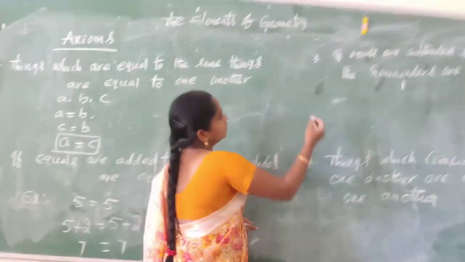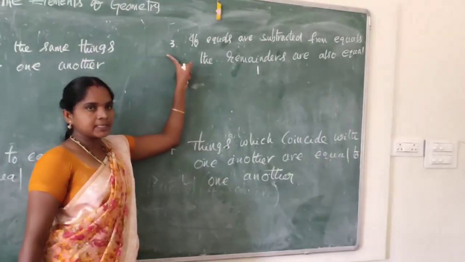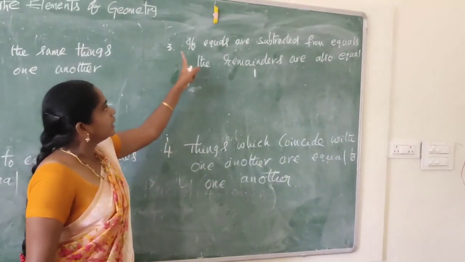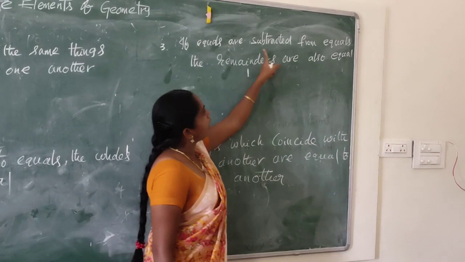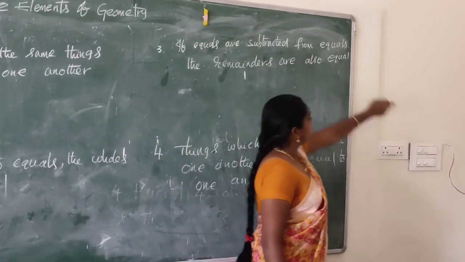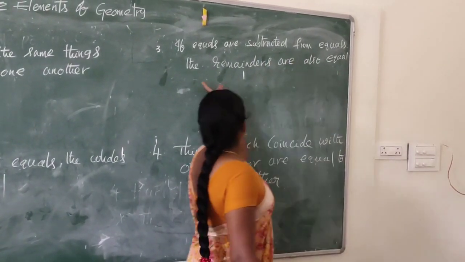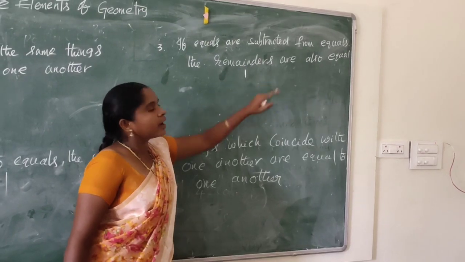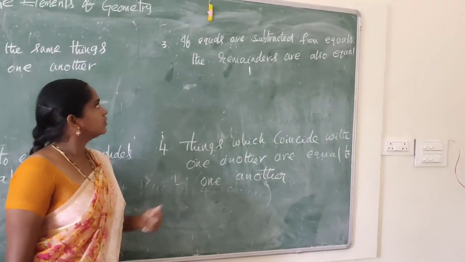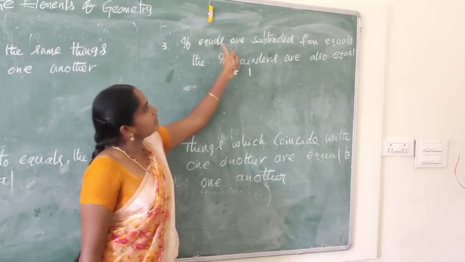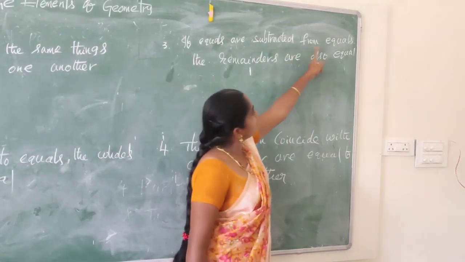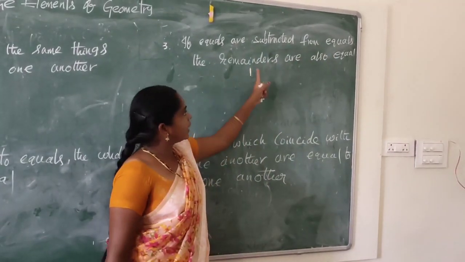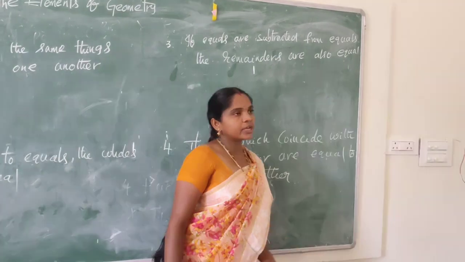Next, third axiom: if equals are subtracted from equals, the remainders are also equal.